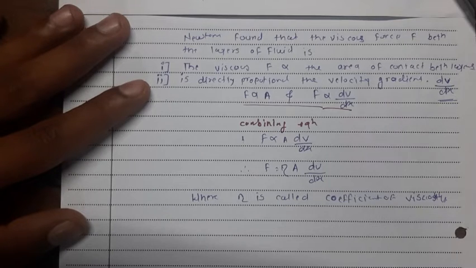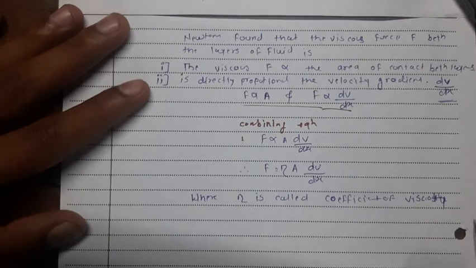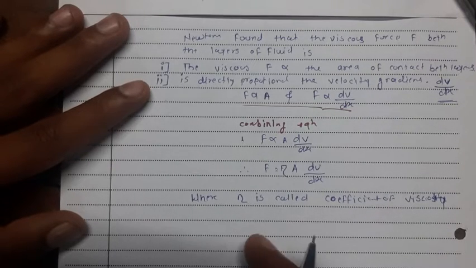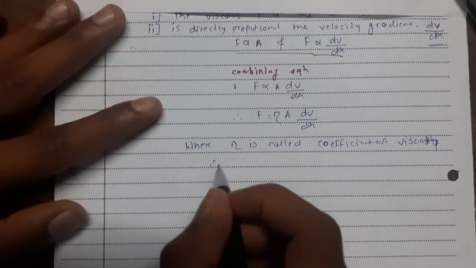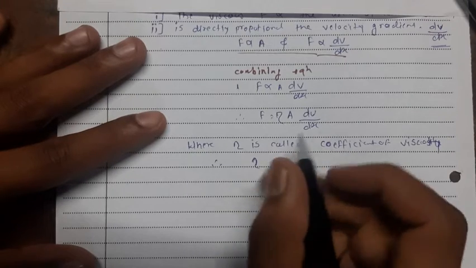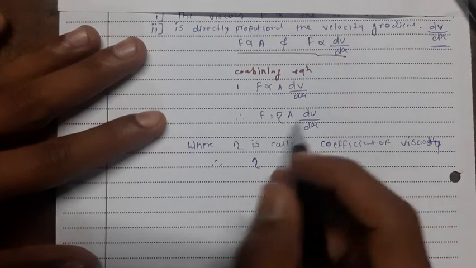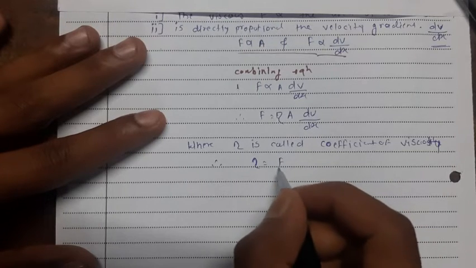This eta is called the coefficient of viscosity. Now if we rearrange this equation, we can find out the value of eta. If I transfer all the terms to one side, if I transfer this A and dV by dx to this side, I can write this in this fashion: F upon A into